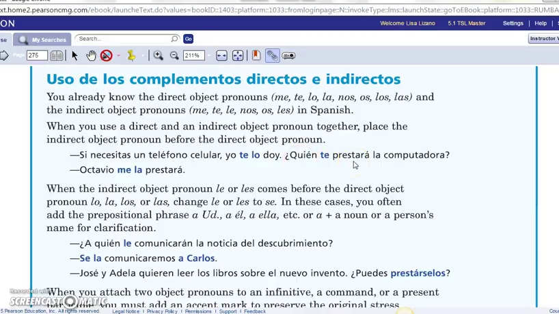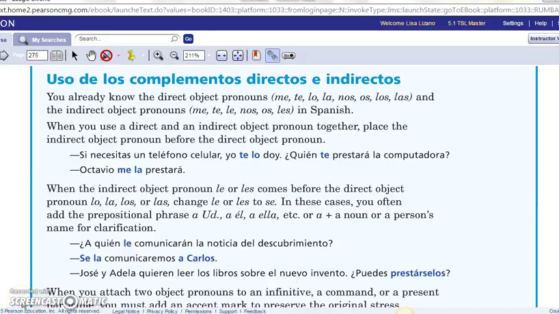Who will lend the computer to you? Octavio me la prestará. Octavio will lend it, being the computer. That's the direct object pronoun. He will lend it to me. Me is the indirect object pronoun. See how it's backwards from English?